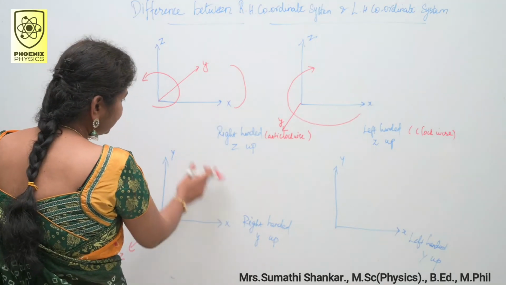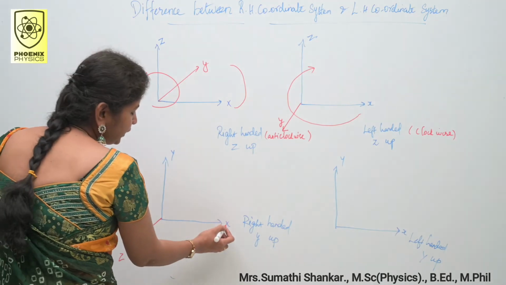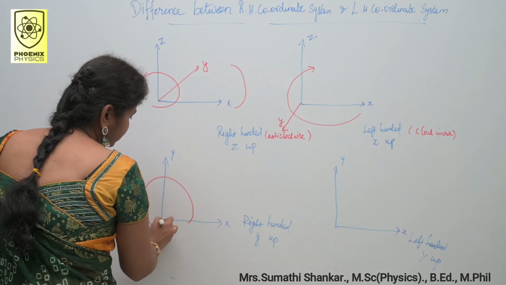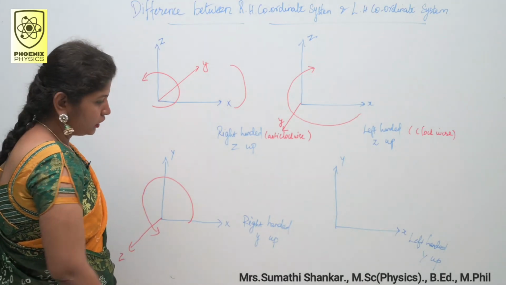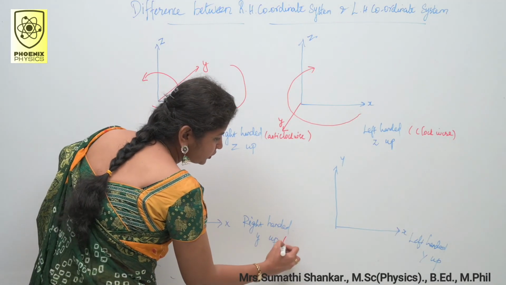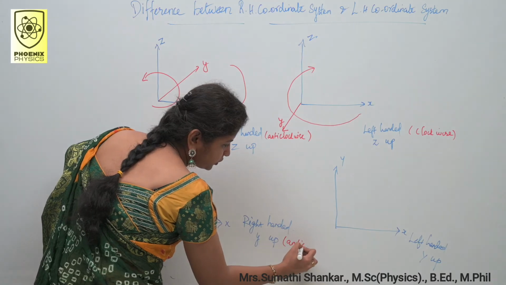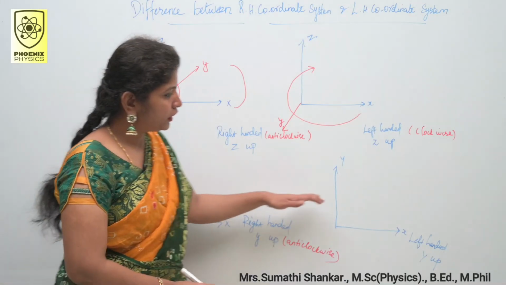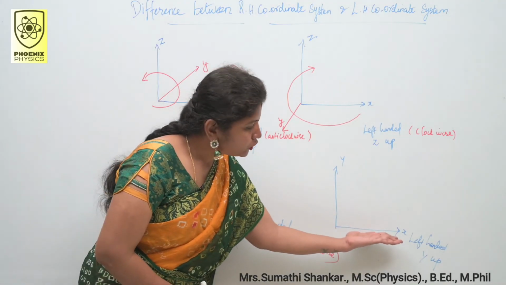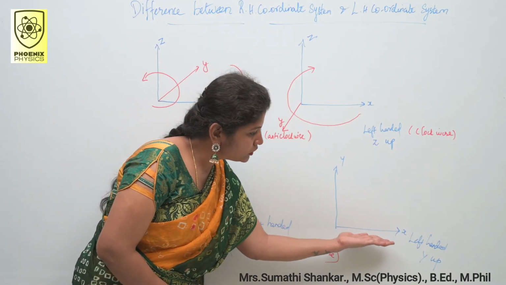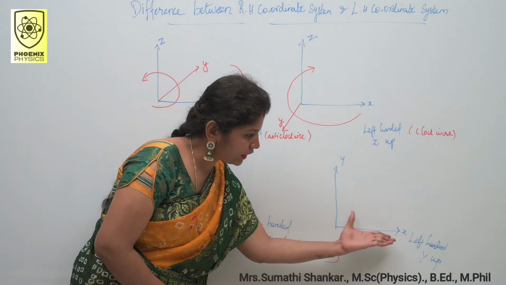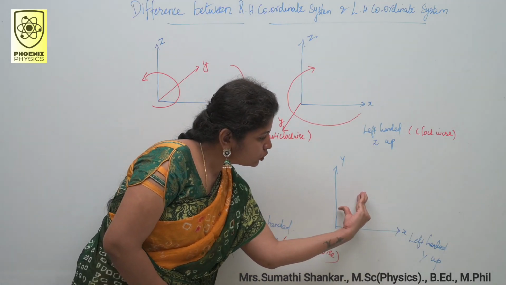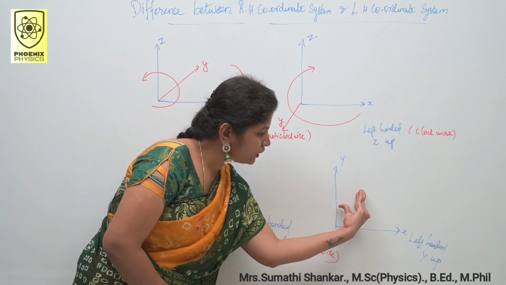How did I mark the axes? Here x, y, z, anti-clockwise direction. So right-handed Y up, this is anti-clockwise direction. Same way here, place your left hand fingers in the direction of the x-axis and rotate them towards the y-axis.